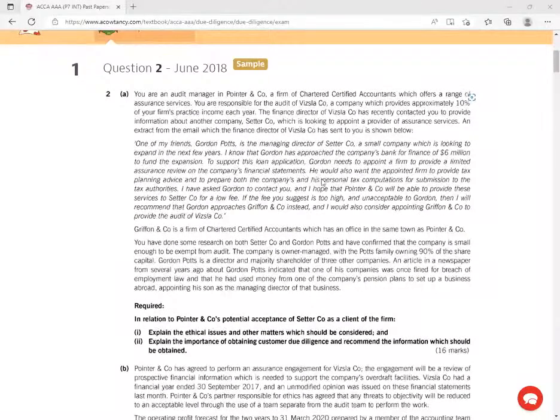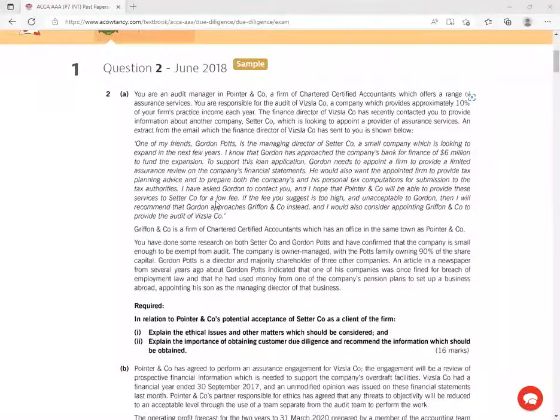You would also want the appointed firm to provide tax planning advice and to prepare both the company and his personal tax computations for submission to the tax authorities. I've asked Gordon to contact you, and I hope that Pointer and Company, as your audit firm, will be able to provide these services to Set a company for a low fee.